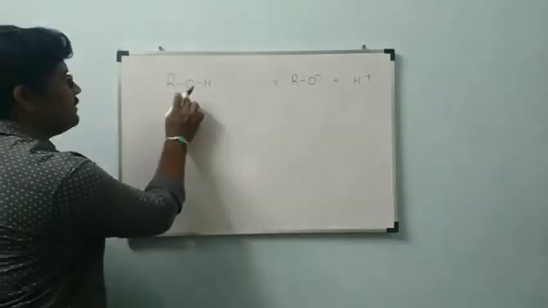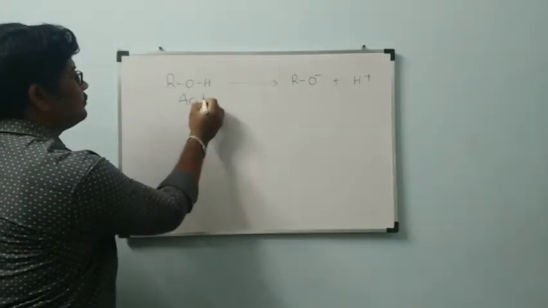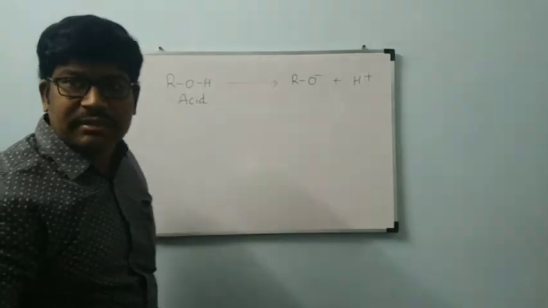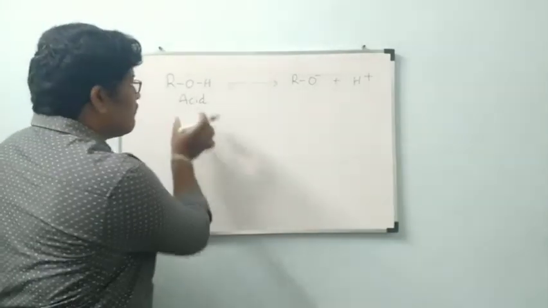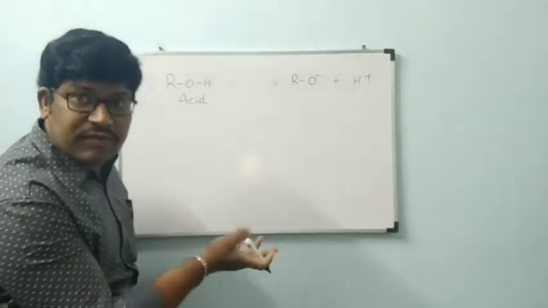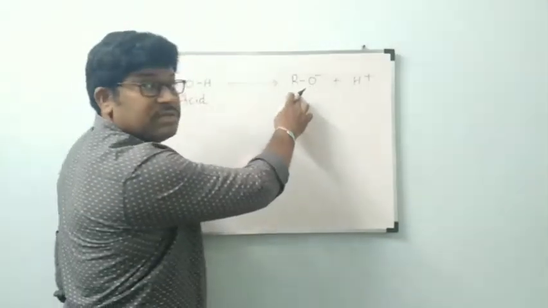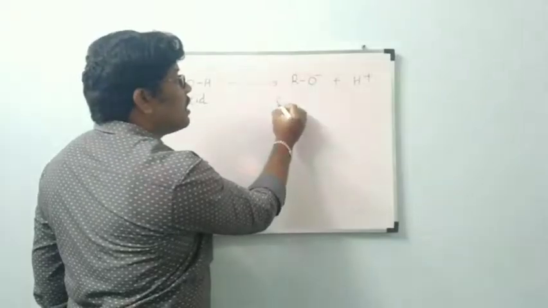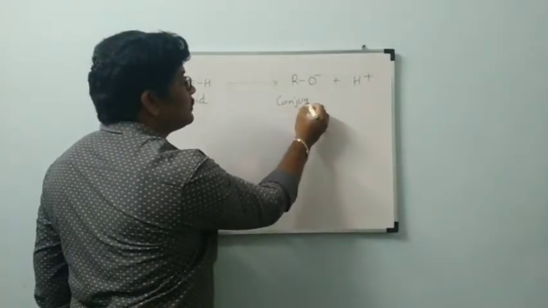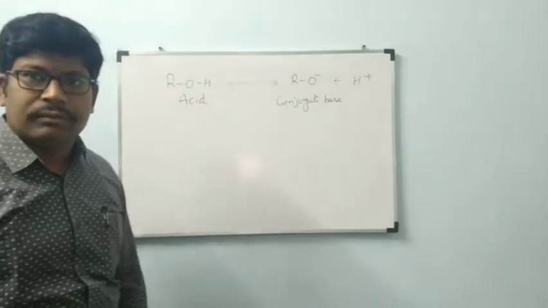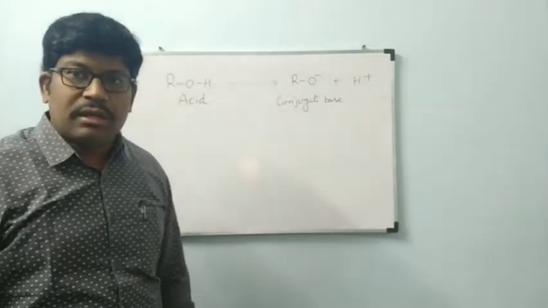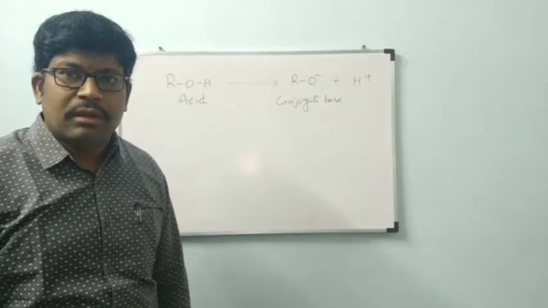Now, this is an acid, because it is donating H plus ion. The substance which donates the H plus ion is called acid. From the acid, after removal of H plus, the substance which is obtained is called the conjugate base.